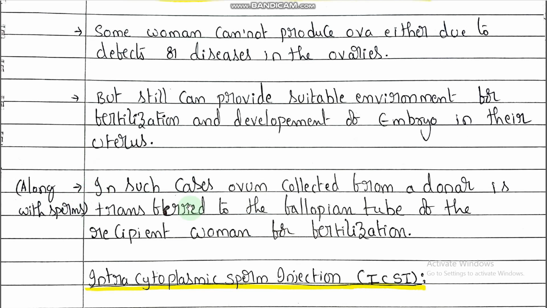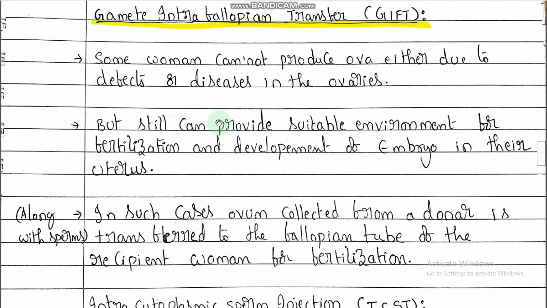In the infertile couple, one woman is suffering with an ovary defect. So they will collect ova from another woman, the donor, and sperm from the same husband in that couple. Along with the sperms, ova are transferred into the fallopian tube. Directly both ova and sperms are transferred into the fallopian tube.